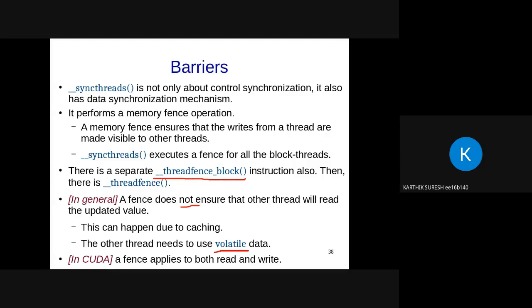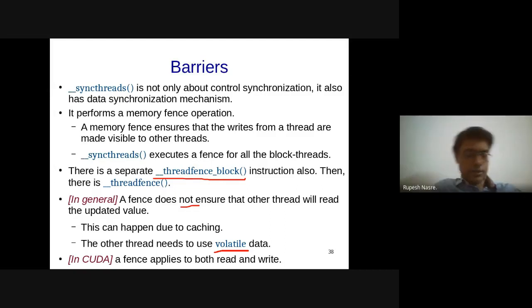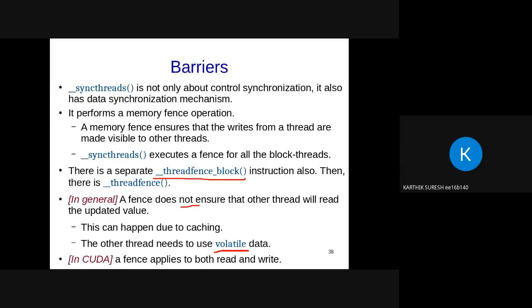Yeah. Karthik, you had a question? Yes, sir. So what do you mean when you're saying thread fence for a particular thread? When we're writing thread fence, it is for the whole kernel, right? So we write it in a kernel, so that ensures that it is for the whole block. So what do we mean by thread fence for a thread? So you're saying that we need a thread fence for the write operation and a thread fence for the read. But if we just write one thread fence, that will ensure both, right?